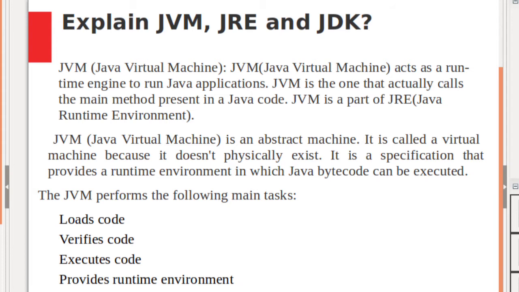JVM is an abstract machine. It is called a virtual machine because it doesn't physically exist. It is a specification that provides a runtime environment in which Java bytecode can be executed. JVM performs the main tasks like loads code, verifies code, executes code, and provides a runtime environment.